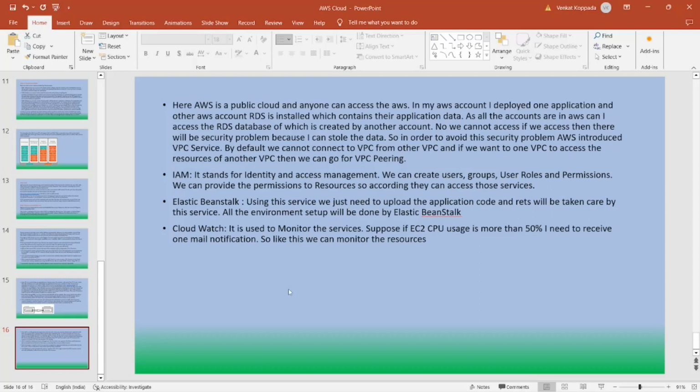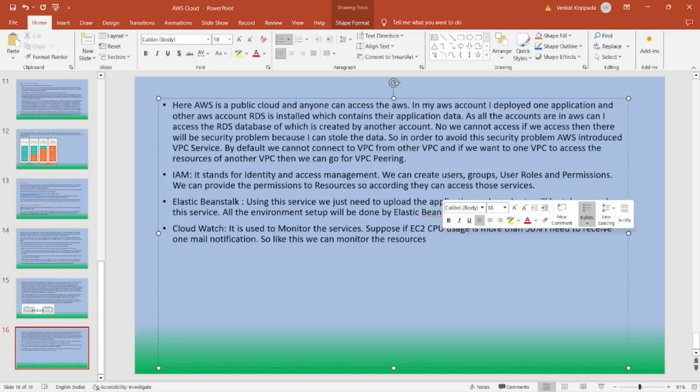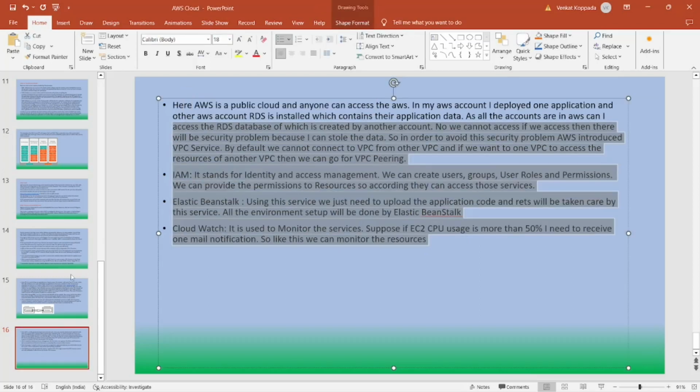And next we have Elastic Beanstalk. Using this service, we just need to upload our code and the rest will be taken care of by the Elastic Beanstalk service. And next we have CloudWatch. It is used to monitor the resources. Suppose I have an EC2 instance, and if the CPU usage is more than 50%, then I need to receive an email notification. For that, we can configure it in CloudWatch. So we use CloudWatch to monitor our resources. These are some of the services available in AWS. I will explain each and every service in the next section.